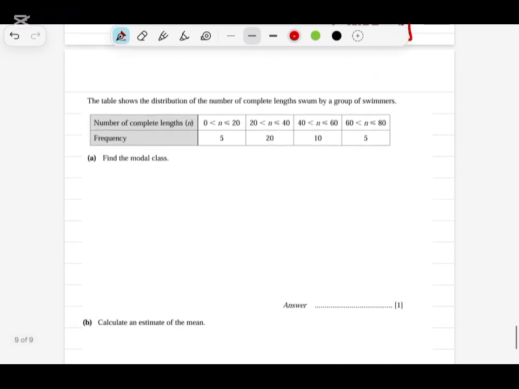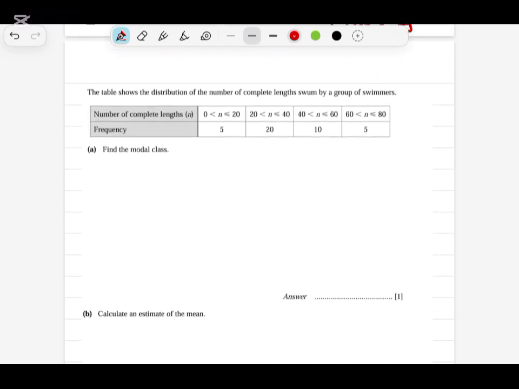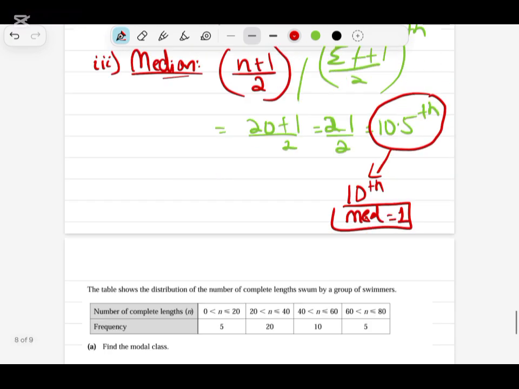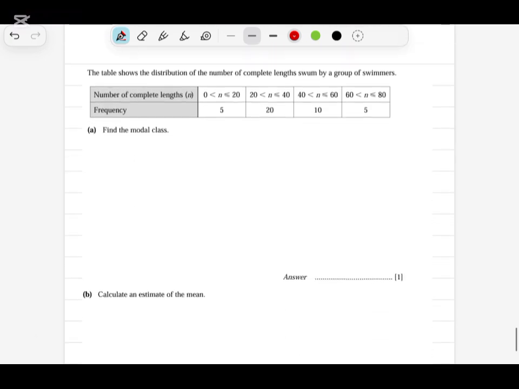frequency table. Now we will see one more table which has a class interval. So you can see that in this question we have a class interval. Find the modal class. Modal is basically what mode is. Okay, we need to write the modal class.